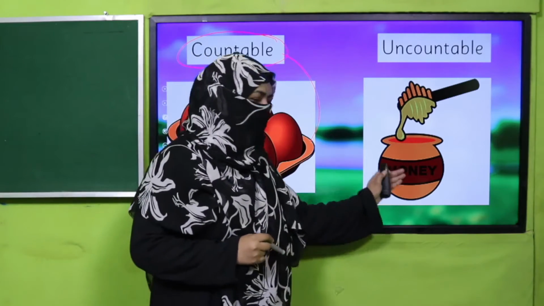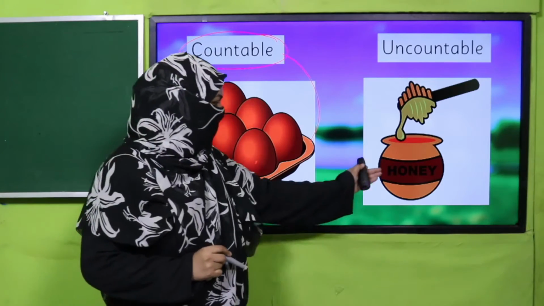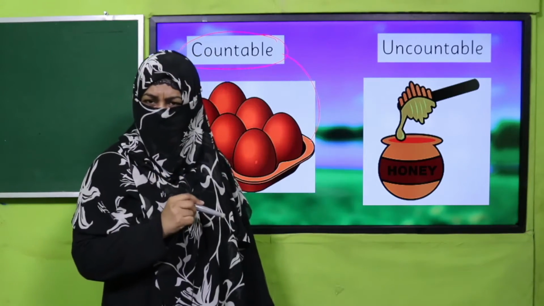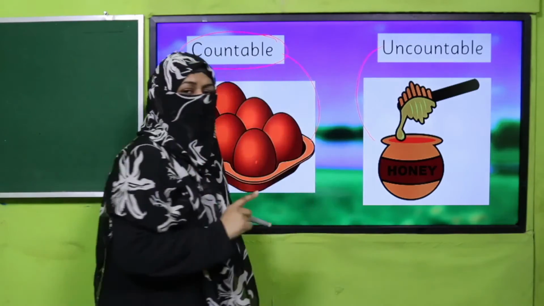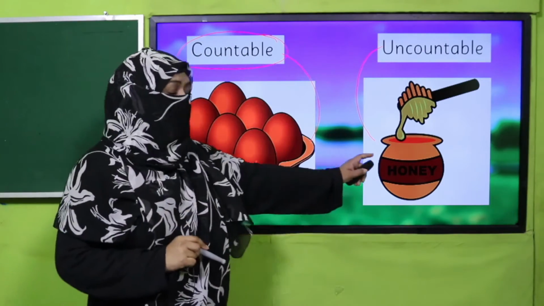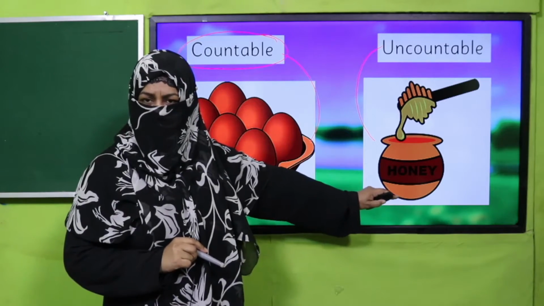Now look at this picture and tell me, can you count honey? How much honey is there in this jar? Can we count it? No. That's why it is an uncountable noun. The things which we cannot count in numbers are uncountable, right?